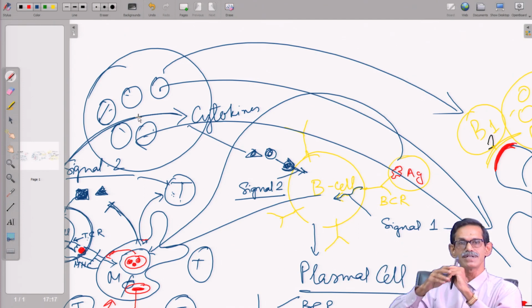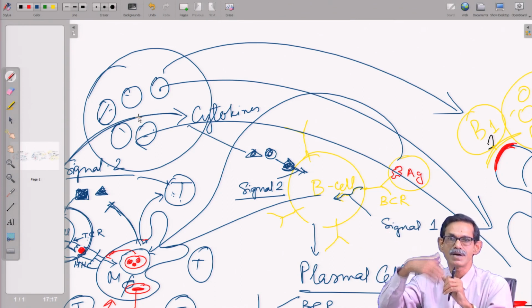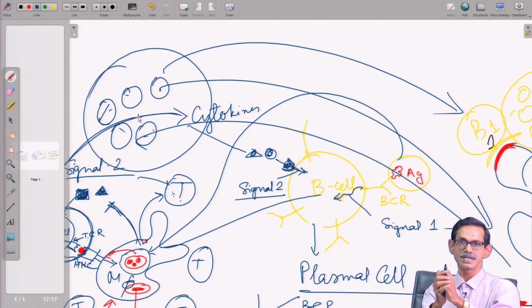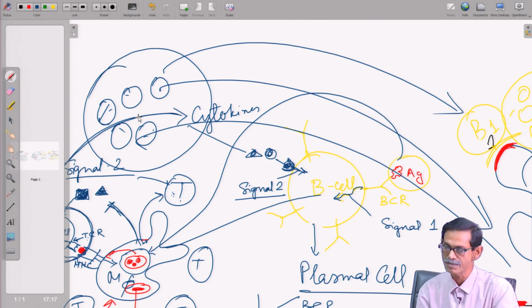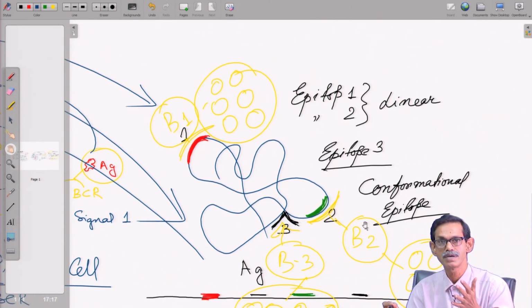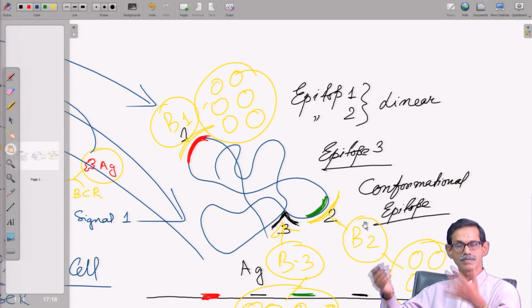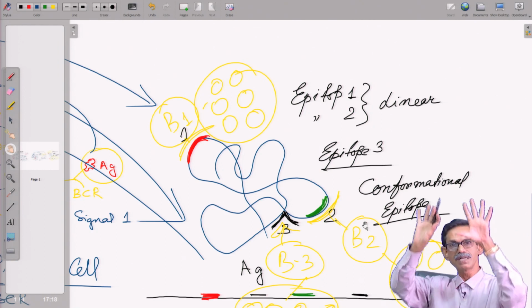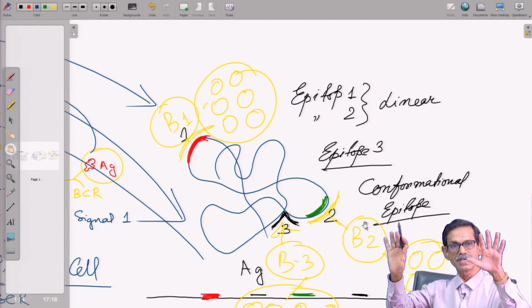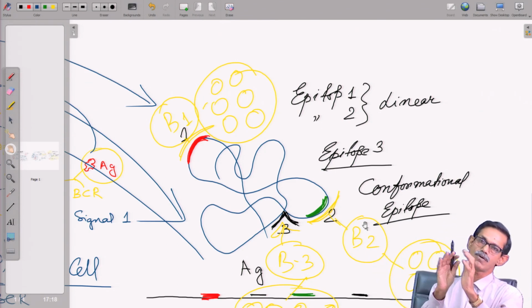Once it is activated, immediately what is going to happen? It will activate many B cells. Those may be of different types, maybe B1, B2, B3, B4, because some antigens have only one epitope, some may have multiple epitopes. More epitopes are better for the immune system, bad for pathogens. Multiple types of B cells are activated and produce a variety of antibodies, some very good, some less, but ultimately the whole antigen will be taken care of.